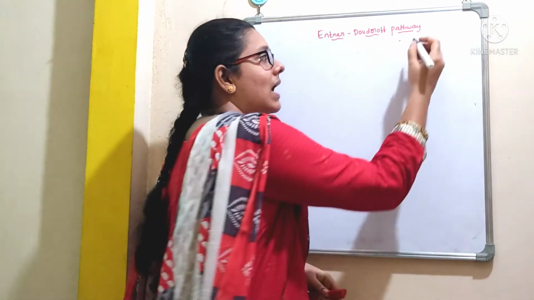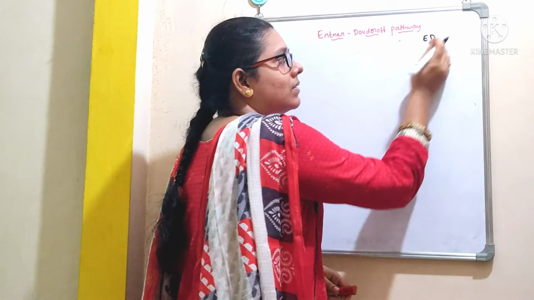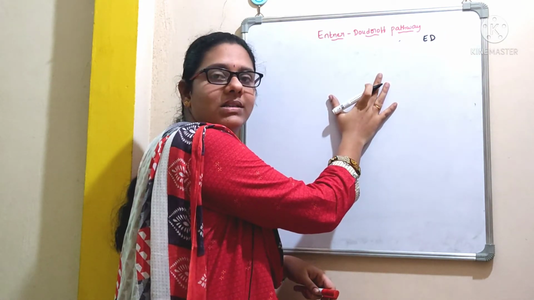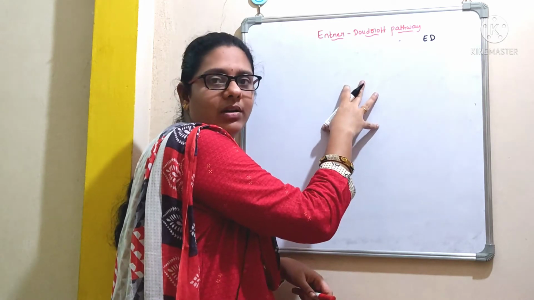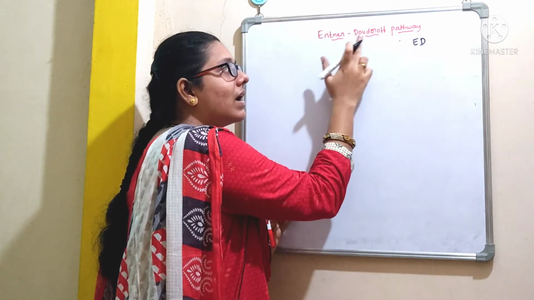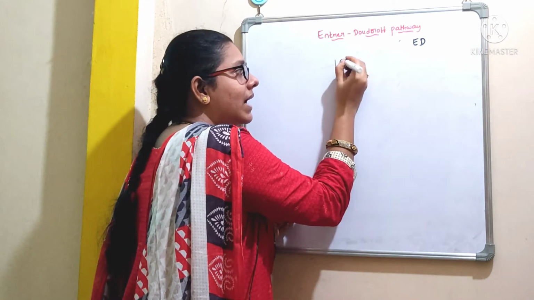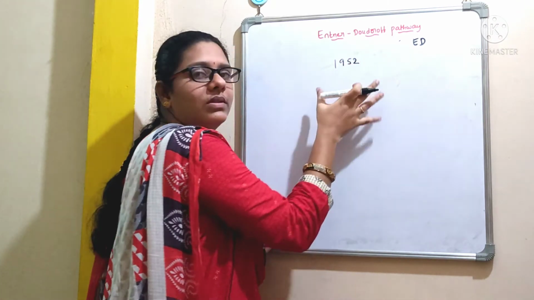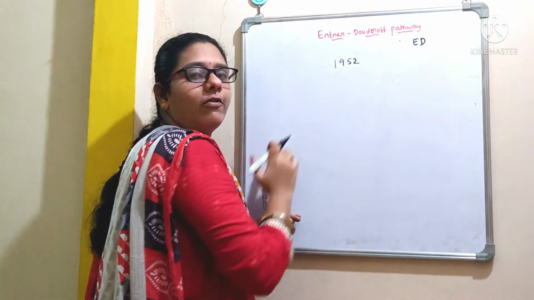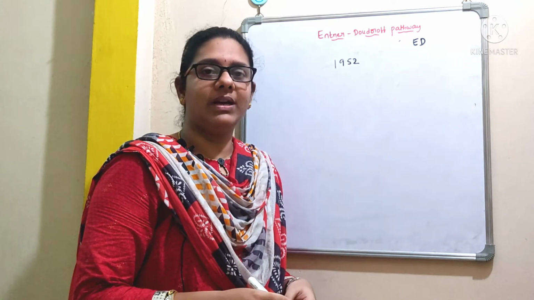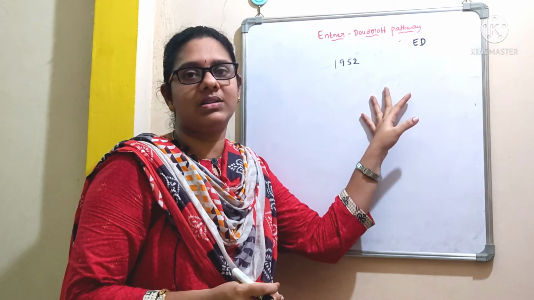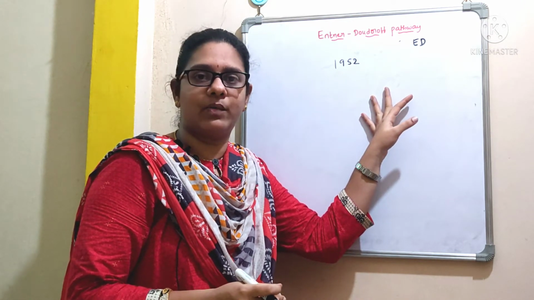Simply we call it the ED pathway. This is another pathway that generally takes place in microorganisms as an alternative to glycolysis. This pathway was discovered by Entner and Doudoroff in the year 1952. So that is the reason this pathway is called the Entner-Doudoroff pathway. Apart from glycolysis, this is another pathway which is utilized for the oxidation of glucose to pyruvate.